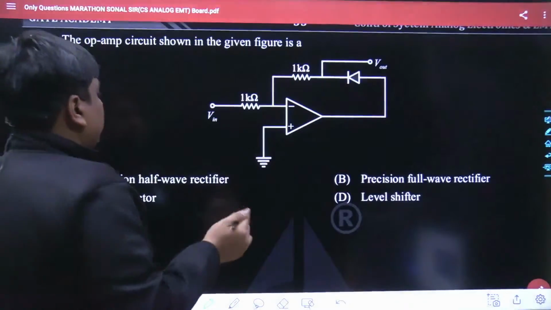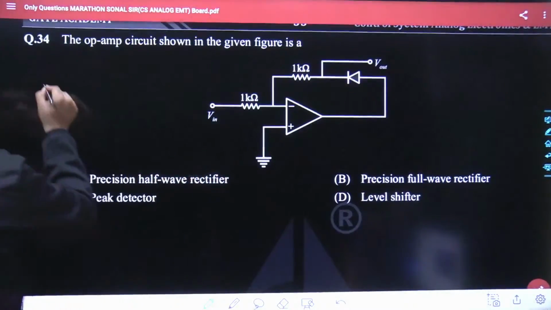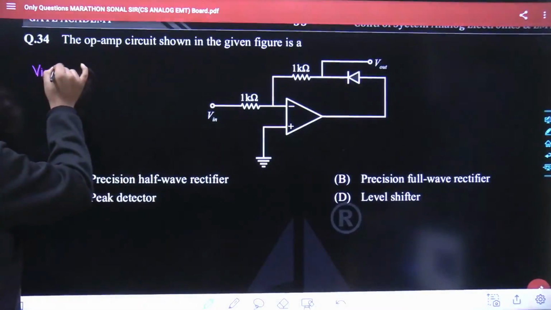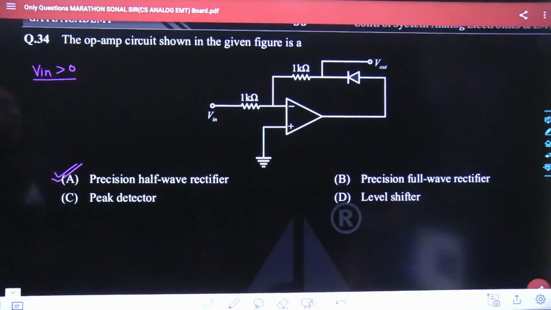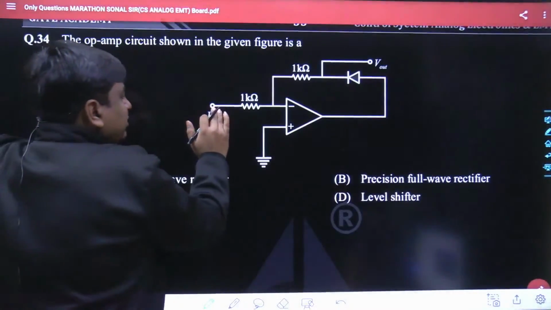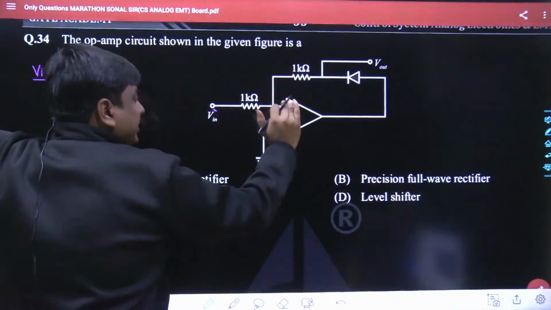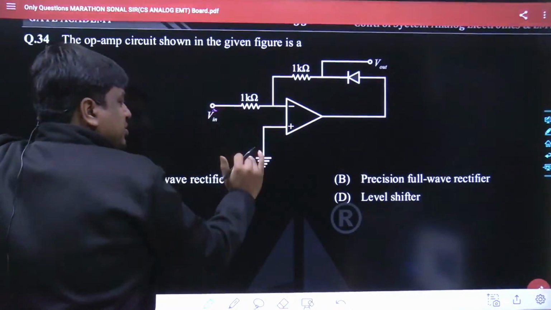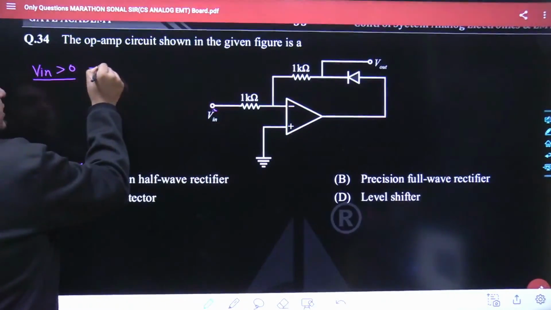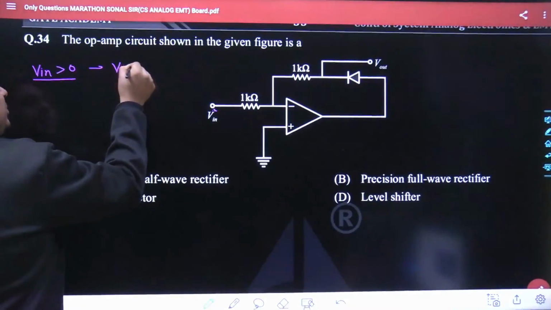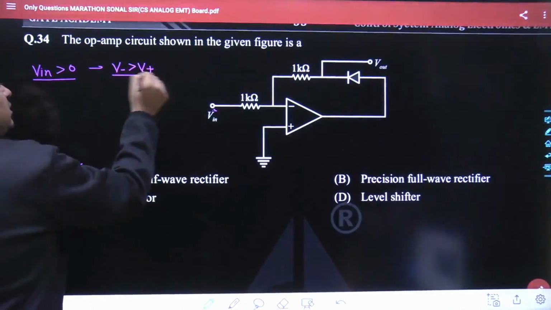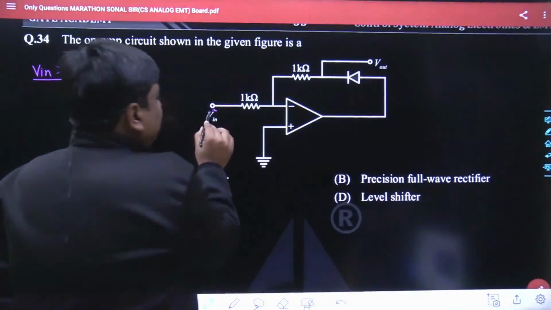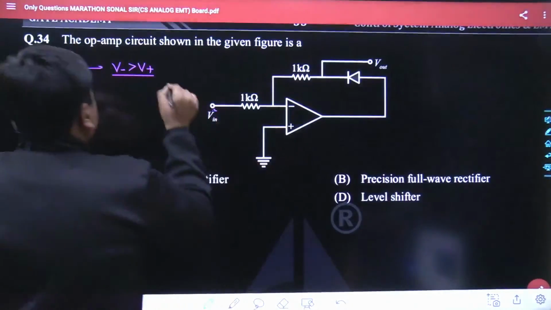So, my dear friend, if we take V in greater than 0, V in is connected to the inverting terminal, and the non-inverting terminal is already connected to 0 volt. So in that case V minus is greater than V plus, and the output is supposed to get saturated.